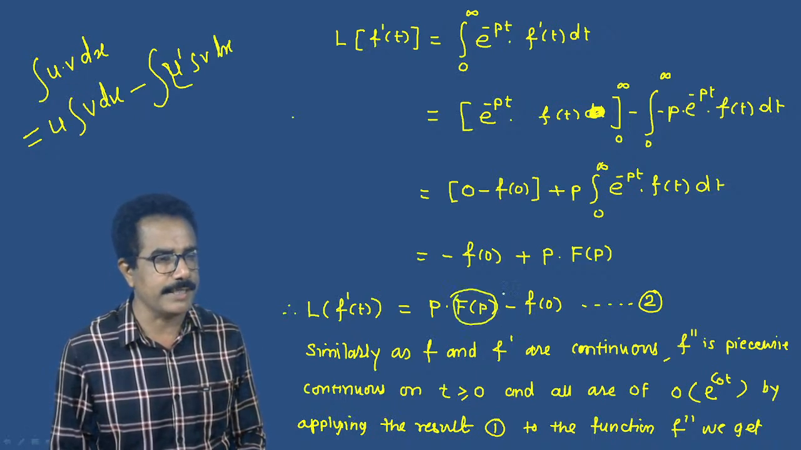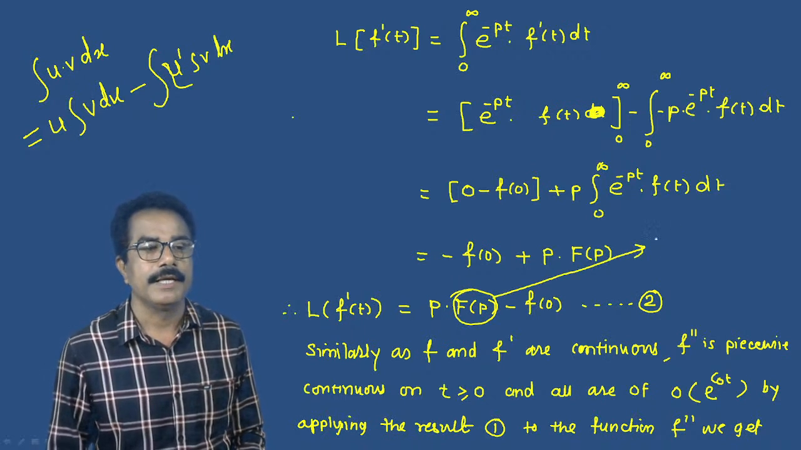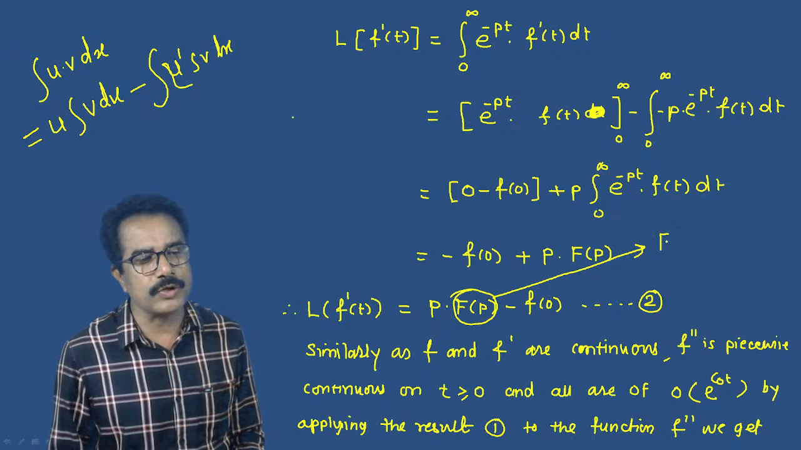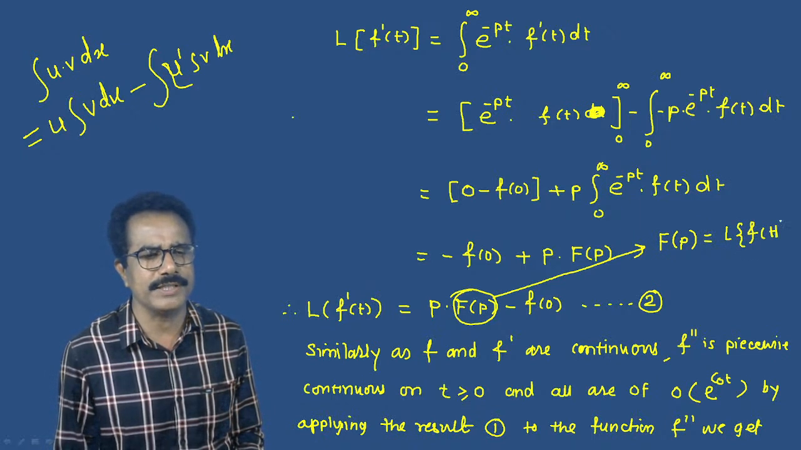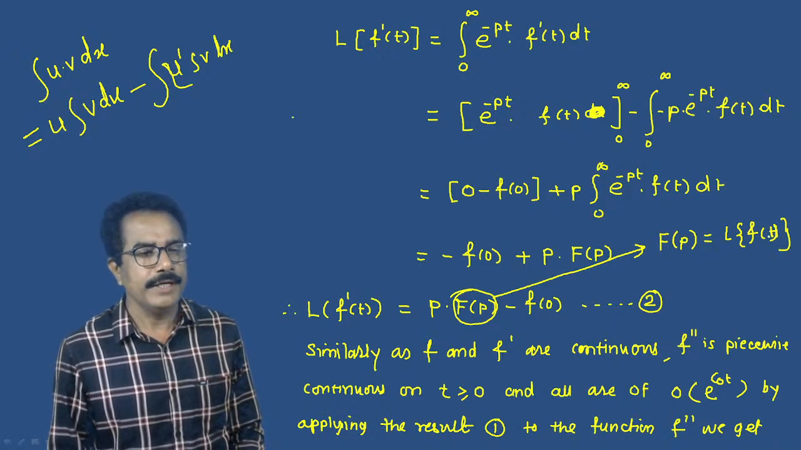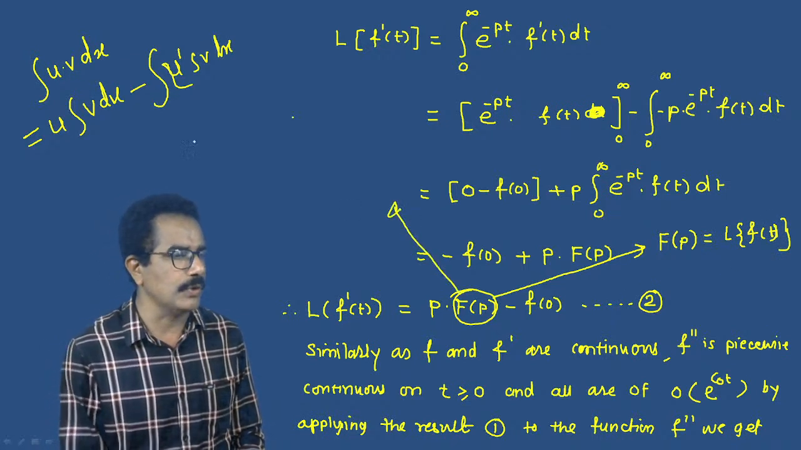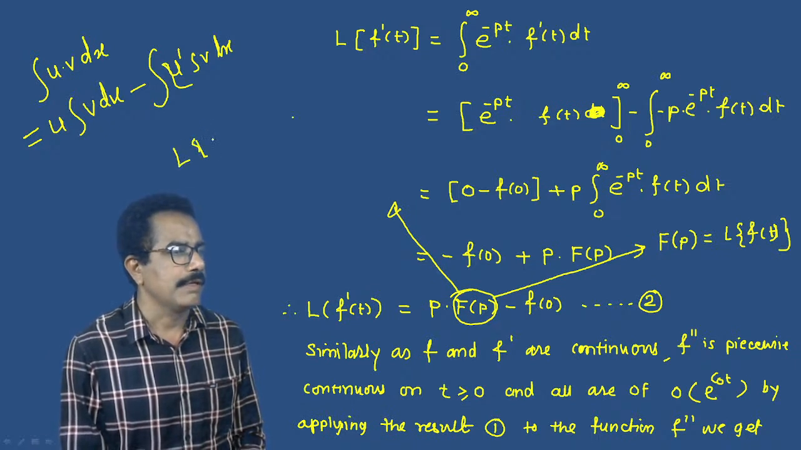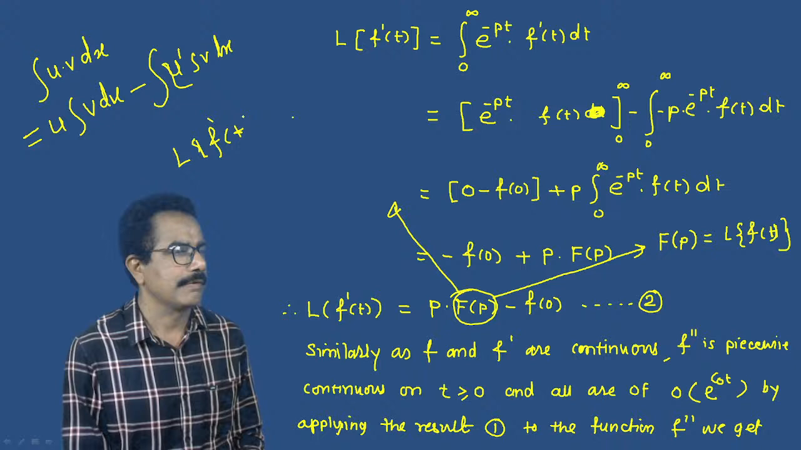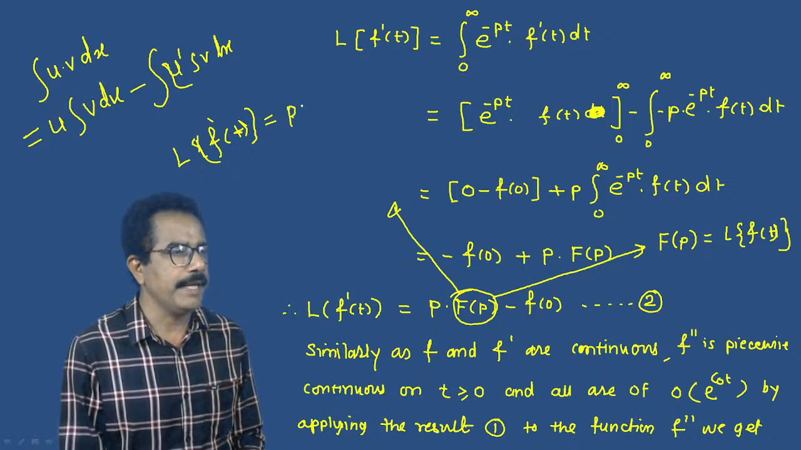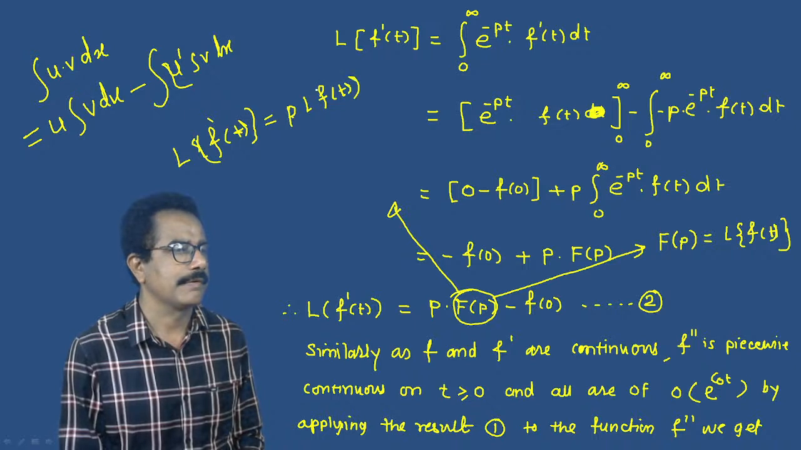This can be written as capital F of p. Also we can write it in the form of Laplace transformation of f of t, according to the notation. So we can write this also as L of f dash of t, which is equals to p into L of f of t minus f of 0.